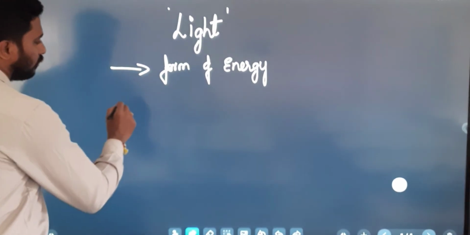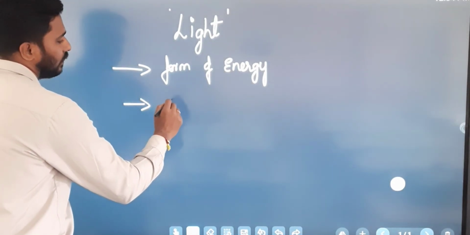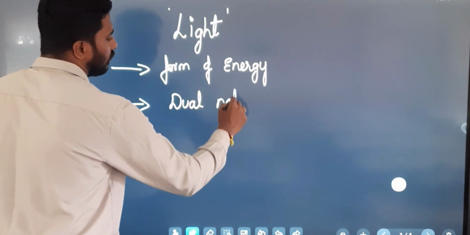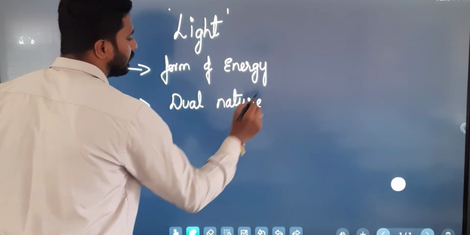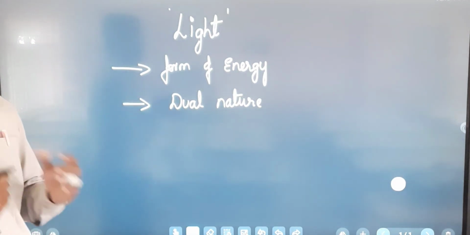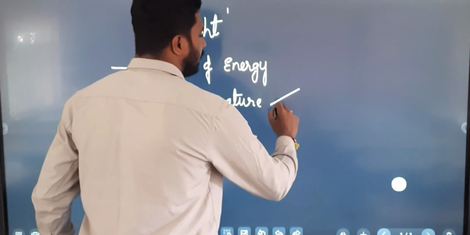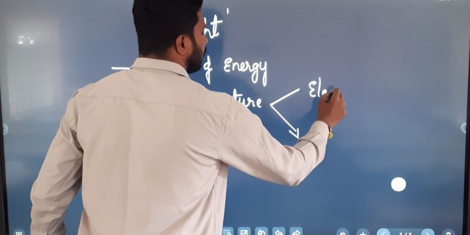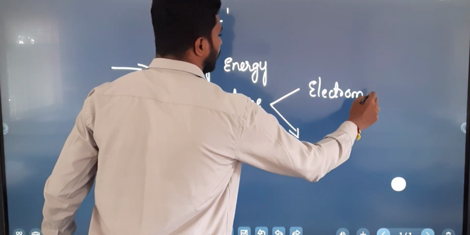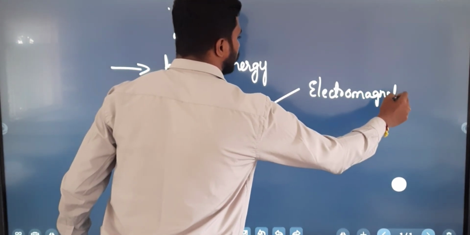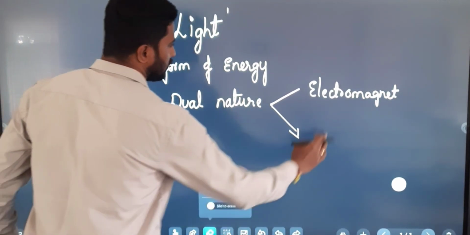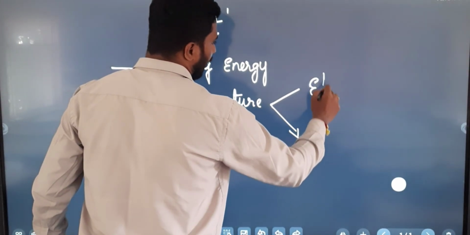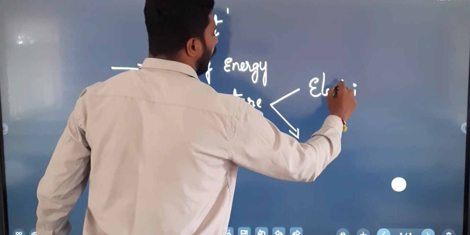Then what else do we know about light? Light has a dual nature. What are the two natures it has? One is electromagnetic, which means electric and magnetic.